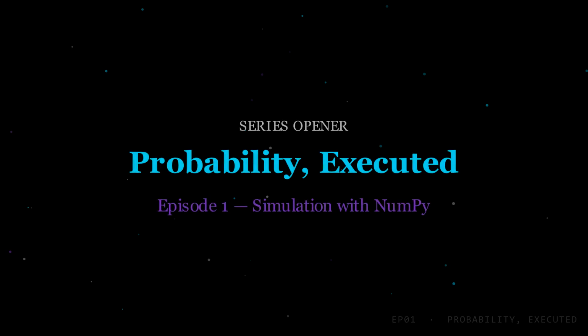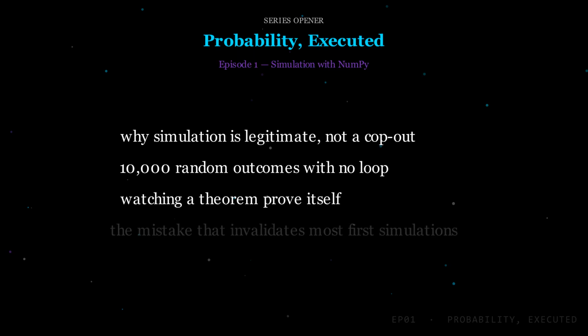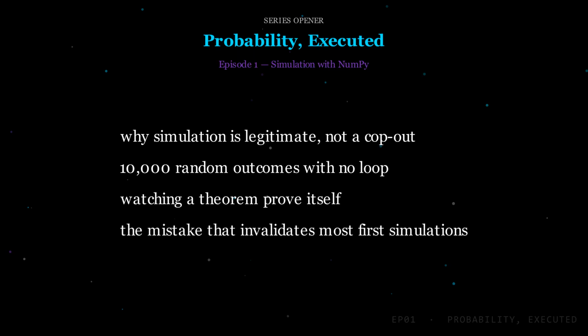Welcome to Probability Executed. Last series we did this on paper: sample spaces, expectation, the law of large numbers. This series we make the same ideas run. Today: why simulation is a legitimate way to answer probability questions rather than a cop-out, how to generate 10,000 random outcomes without writing a loop, how to watch a theorem prove itself on screen, and the one mistake that quietly invalidates almost everyone's first simulation.